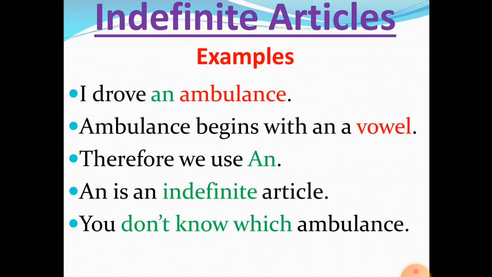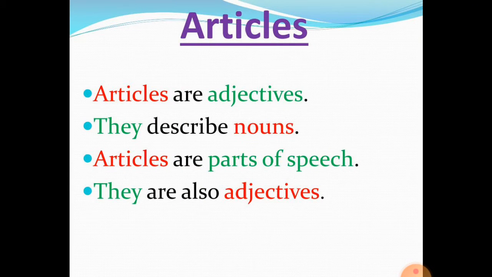Next example, I drove an ambulance. Ambulance begins with a vowel, that is a. Therefore, we use an. An is the indefinite article. Now, why is it an indefinite article? Because we don't know which ambulance we are referring to. Let us see a quick recap of articles. Articles are adjectives.